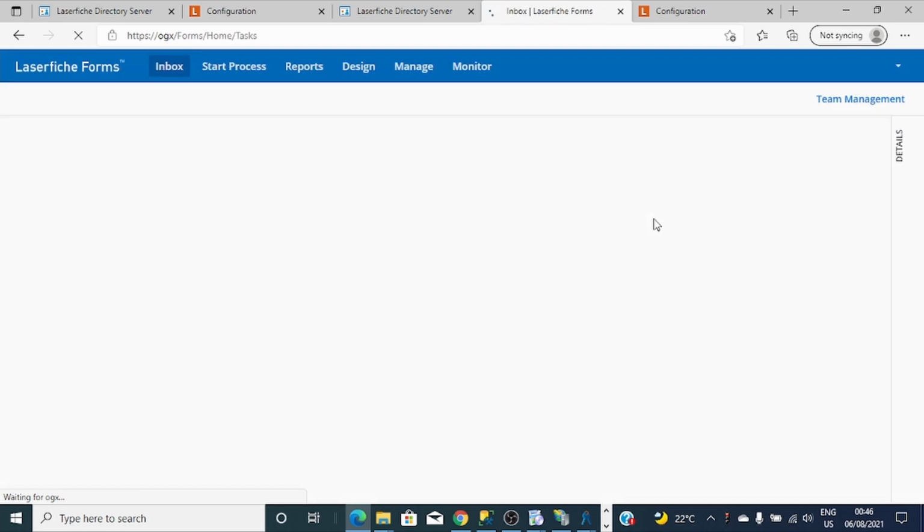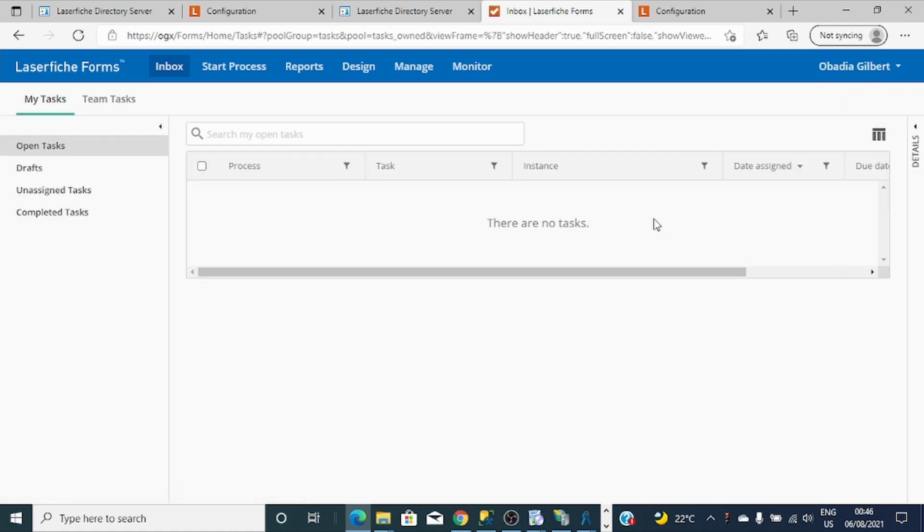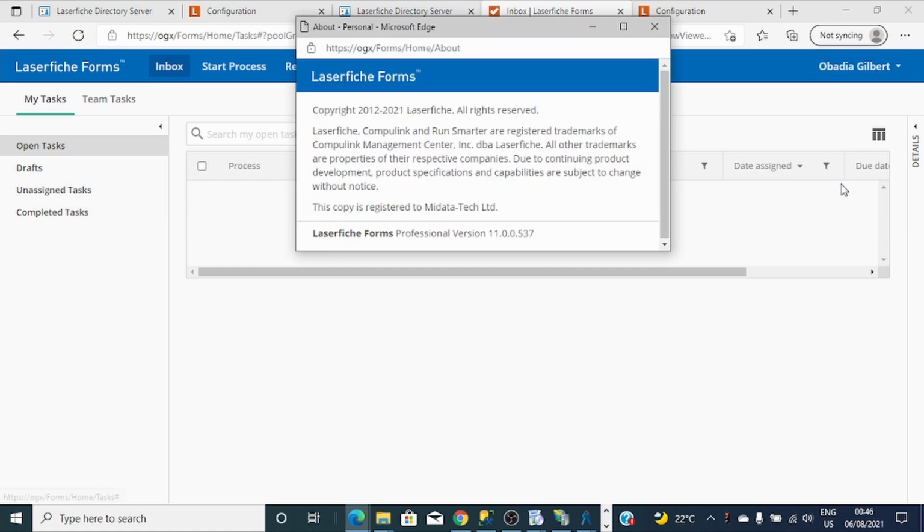So guys, we are logging in to Laserfiche Form version 11. Let's see what's in there. Okay, we are in. Let's prove the version. Yes, Laserfiche Forms Professional version 11.0.05C7.